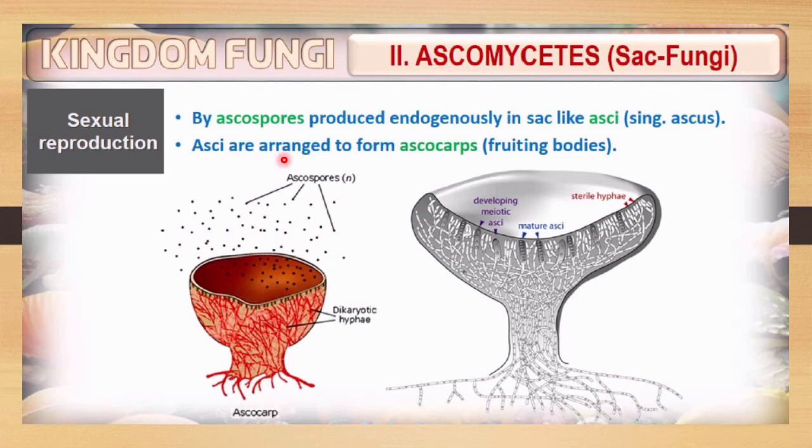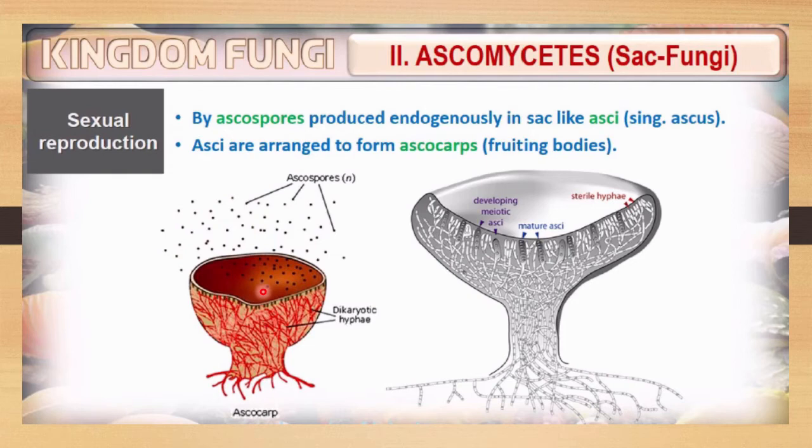Asci are arranged to form the ascocarp. This is the whole structure, and combined it is called an ascocarp. It is named for the fruiting body. The special kind of fruiting body which forms the ascospores is called an ascocarp. Here you can see the ascocarp, with the asci in which ascospores will be produced.